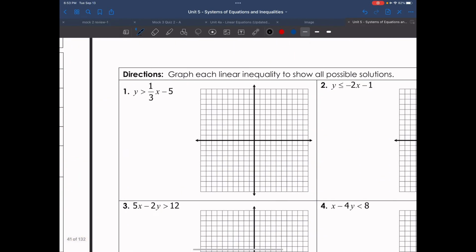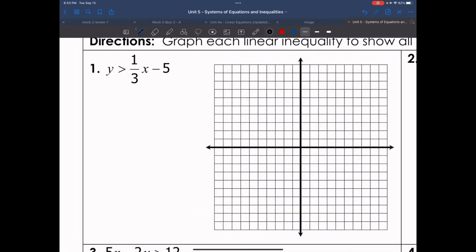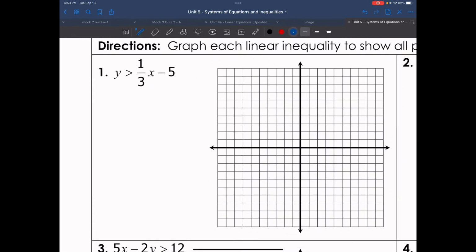All right, let's move on to our next example. Let's go ahead and graph here. This is already in slope-intercept form, so I don't have to solve for y. All I have to do is identify my y-intercept, which is -5. So I'm going to go down 1, 2, 3, 4, 5, put a point. Then I'm going to identify my slope as +1/3, which means I go up 1, right 1, 2, 3, put a point. I'll do it again. You go up 1, 1, 2, 3 to the right, and put another point.